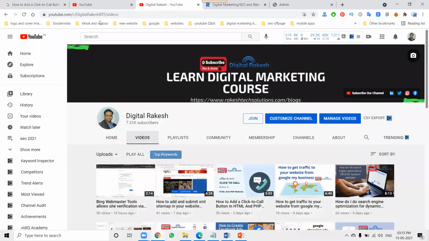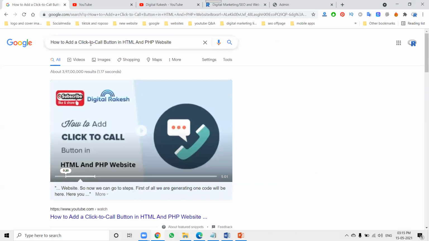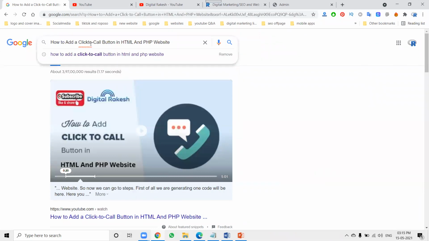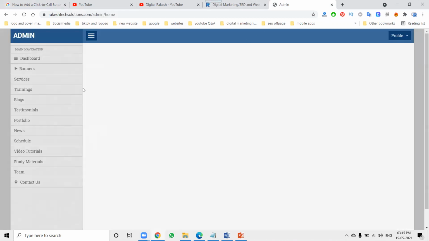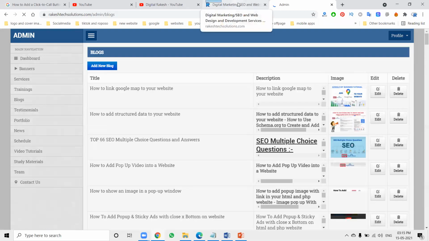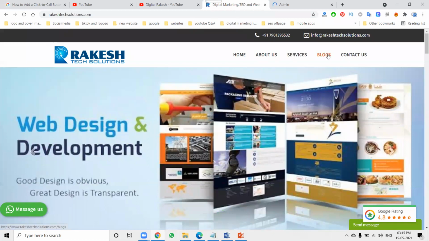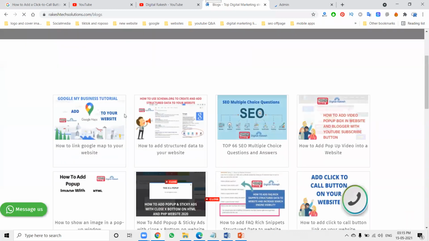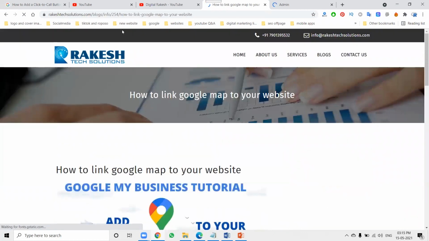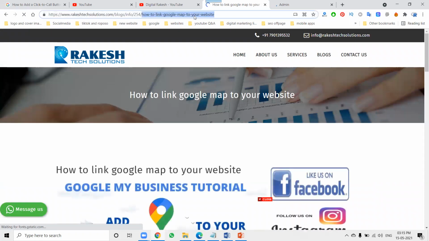So what content are you posting? You will select it here. Any kind of thing you upload on your particular website, first of all, a proper URL structure is important. Any blog we can go to here. Now click here. This is a perfect URL structure.